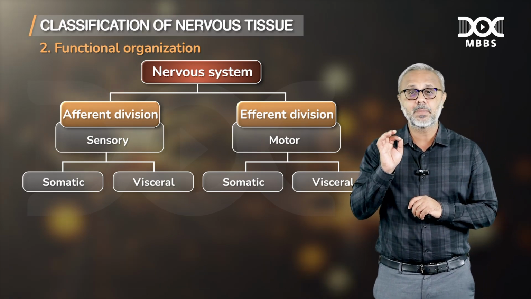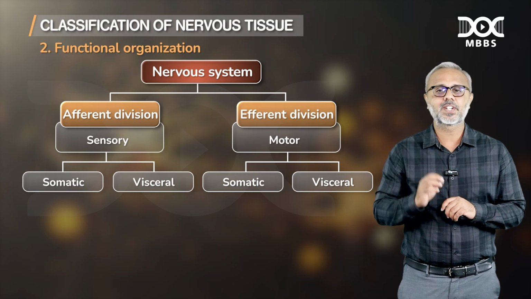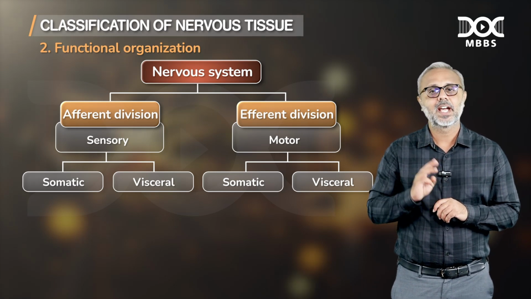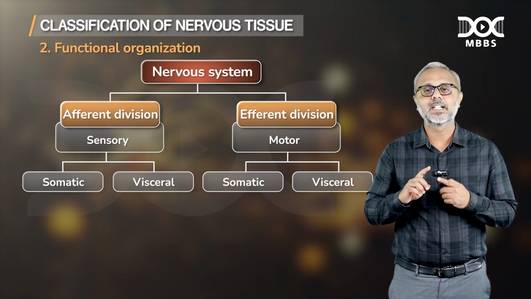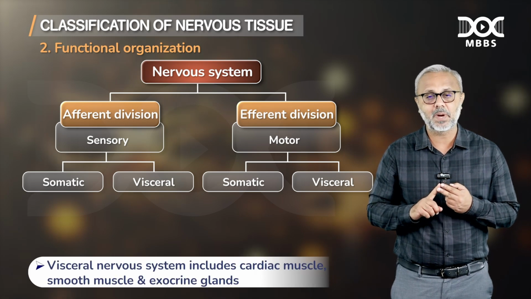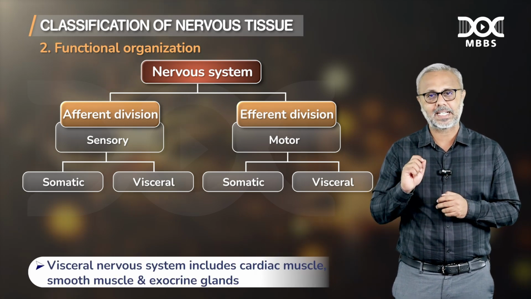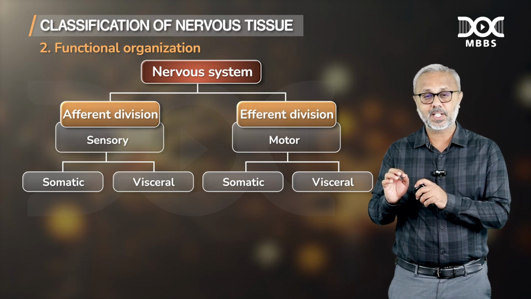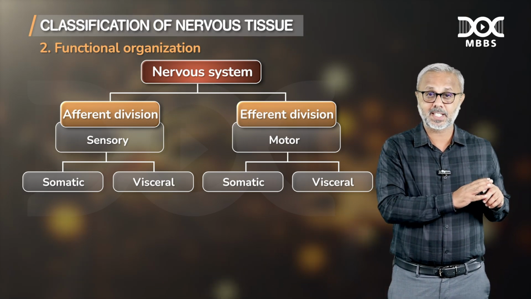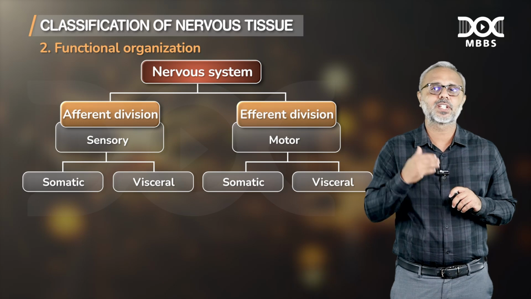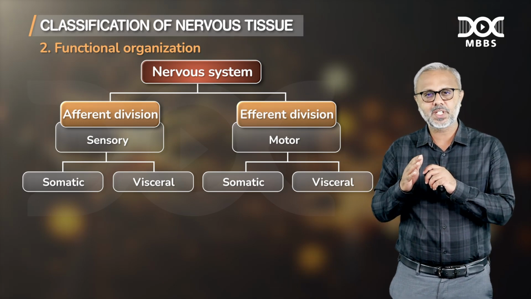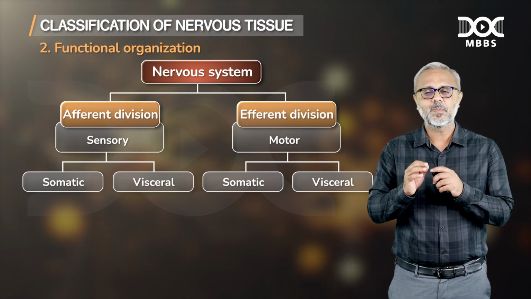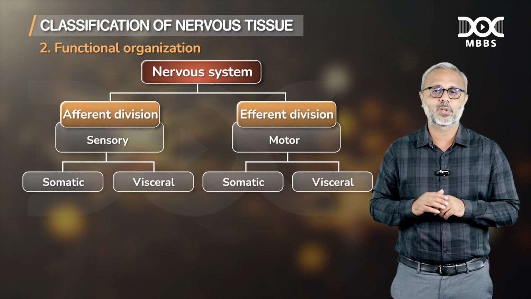Whenever we use the term visceral, it includes three structures: the cardiac muscle, smooth muscle and exocrine glands. So, somatic is more or less skeletal muscles and other structures forming the body wall, while visceral applies to cardiac muscle, smooth muscle and exocrine glands.